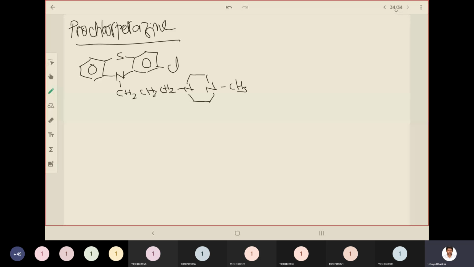So prochlorperazine: chlorine at the second position, piperazine in the side chain, and propyl indicates this one, okay. Piperazine as well as phenothiazine. Okay, this is how you can easily remember the structure. Then what is the next structure? That is trifluperazine. Trifluperazine.